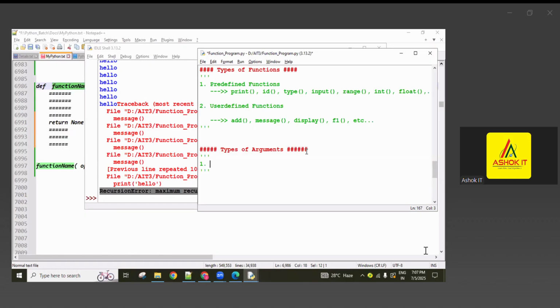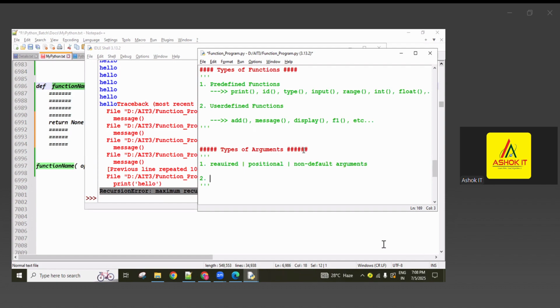First one is required arguments, also called positional arguments, also called non-default arguments, guys. Okay, required arguments or positional arguments or non-default arguments, I'll let you know about them.